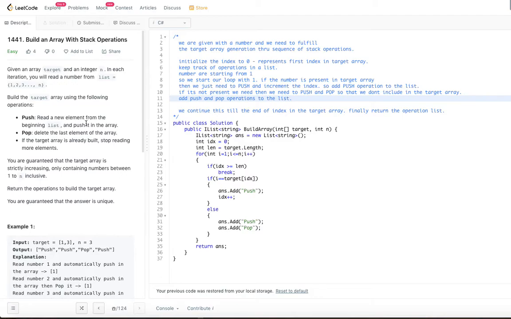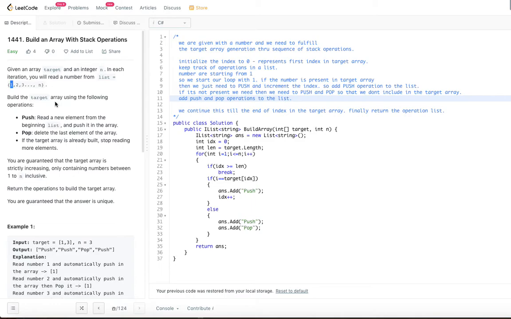Because we don't want that element in the target array, and we are only allowed to access the elements sequentially, from the beginning of the list. So we read 1 first and then 2, 3 and so on, and we have to read in that order. We are not allowed to skip any element. So that is the reason: if the element is not there in the target array, we need to push as well as pop.